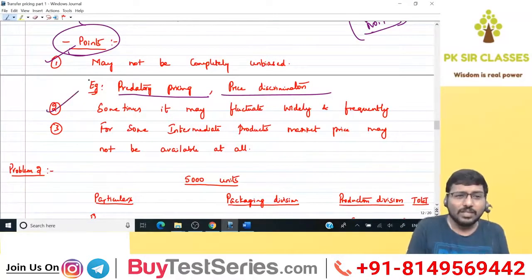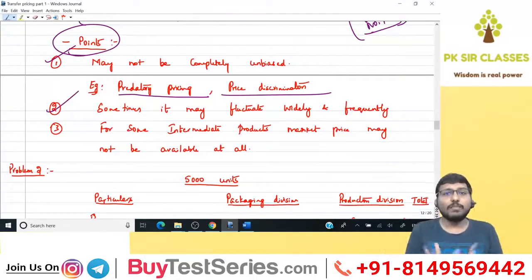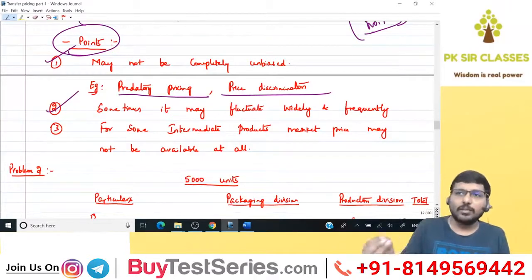Next. Sometimes it may fluctuate widely and frequently. This is another big problem. अरे यार आप तो market price ले रहा, right?